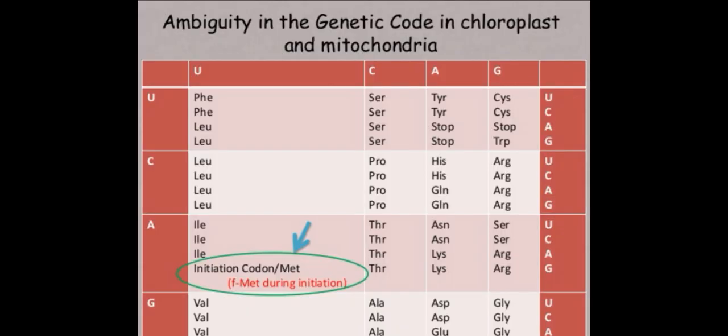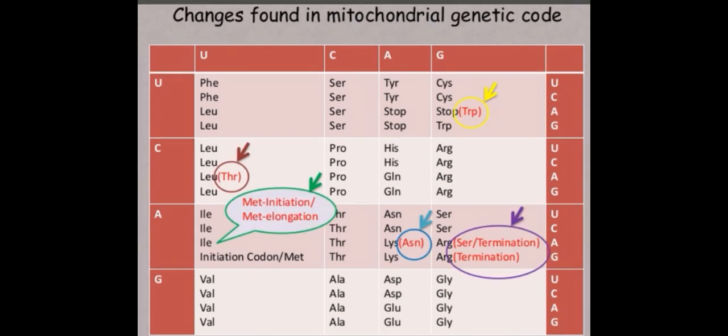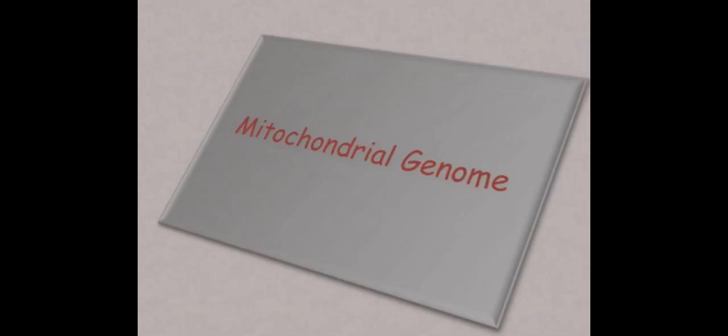The organellar genetic code has slightly drifted from the universal code and is slightly ambiguous in nature. Ambiguity in the genetic code in chloroplast and mitochondria: initiation codon. Codes found in the mitochondrial genetic code: methionine initiation, methionine elongation, and termination region.